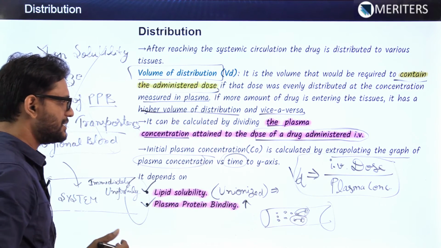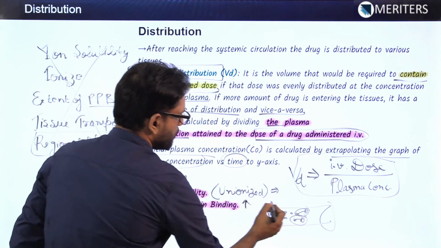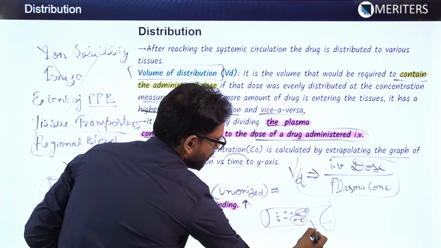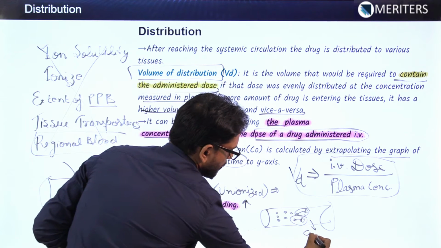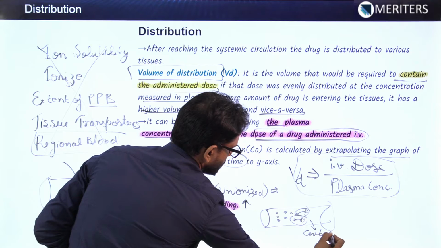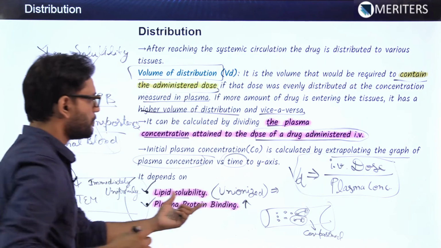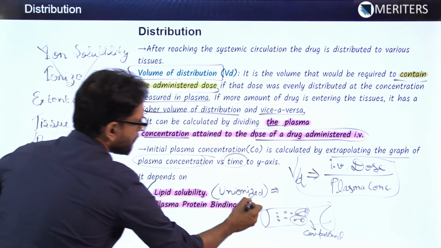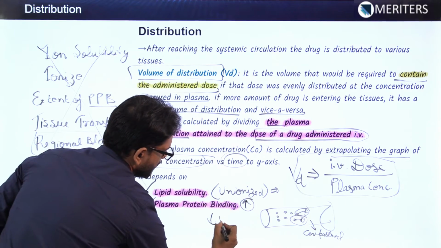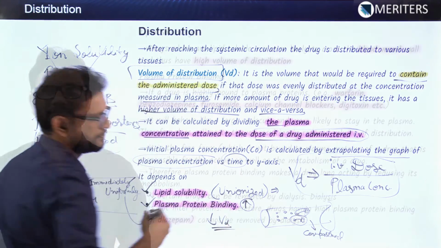The pores of the capillaries, basically. So what will happen? They will restrict the drug in the blood compartment, and this particular thing is known as plasma protein binding. So the more the plasma protein binding, the less will be the volume of distribution.